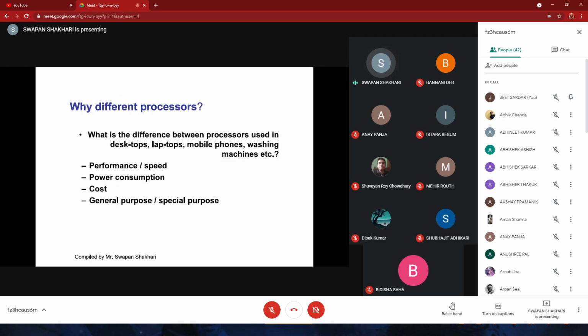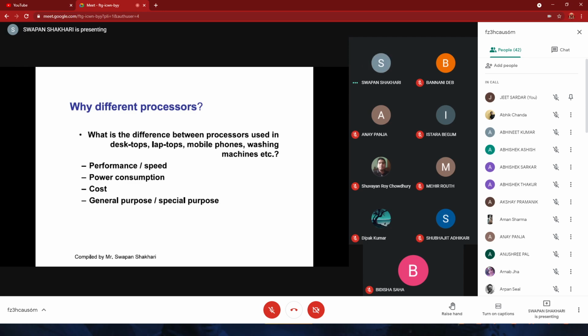So we have different processors, and depending on the overall hardware, we'll use the processors. In a washing machine, we will not use the processor that is present in our laptop. That efficient a processor is not necessary in this system. So the processor is dependent on the specific task or system. This allows us to reduce the cost.